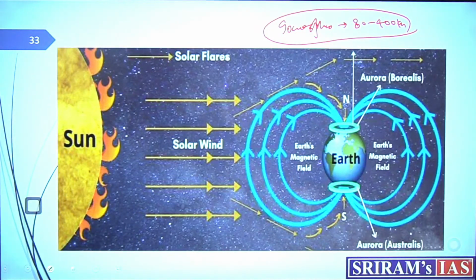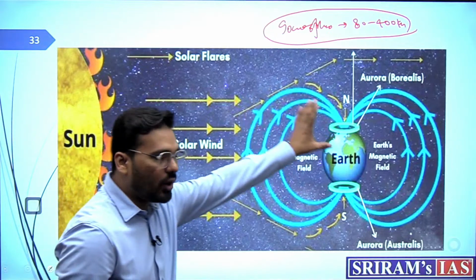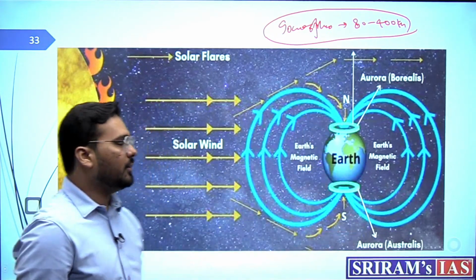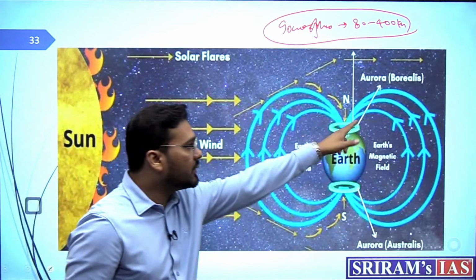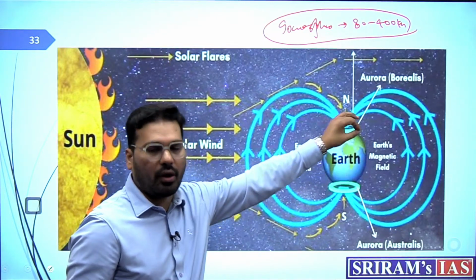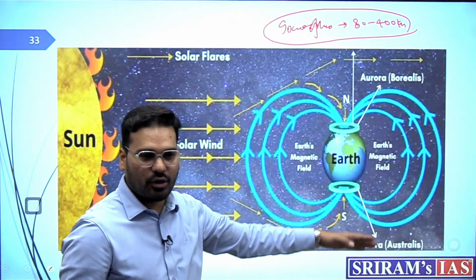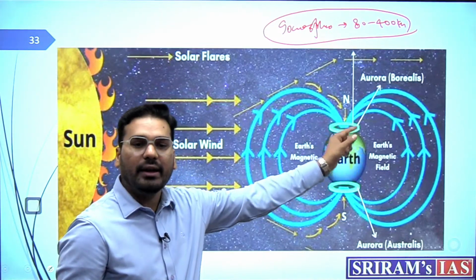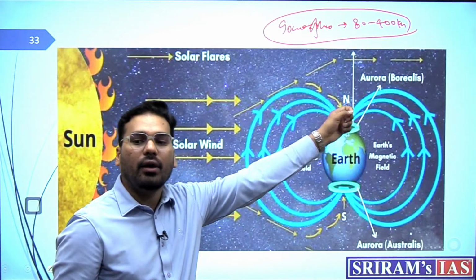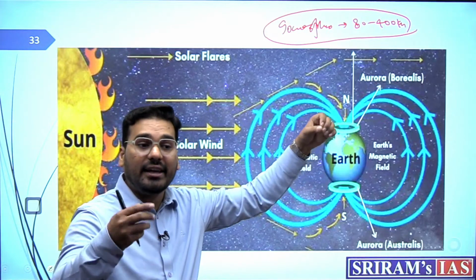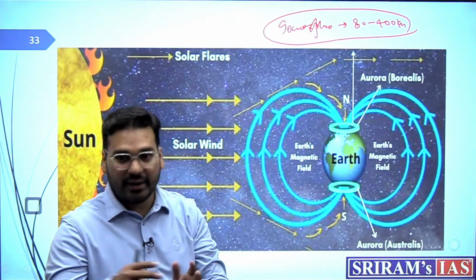Okay, fine. Now solar winds causing this in the north and southern hemisphere. अच्छा, this is happening over these two poles, north pole and south pole. When this happens over the north pole, this is called aurora borealis, because in Greek boreas means north. This I also explained.